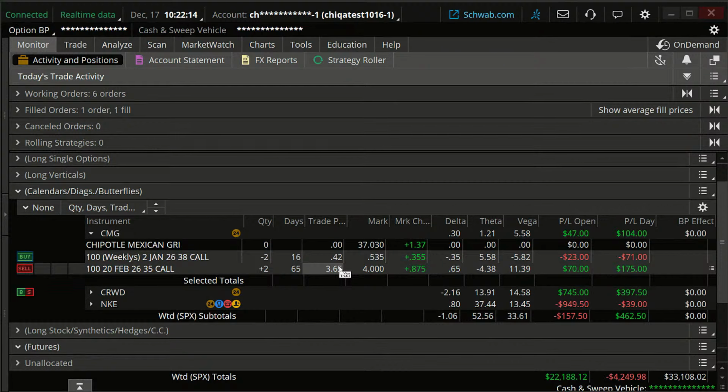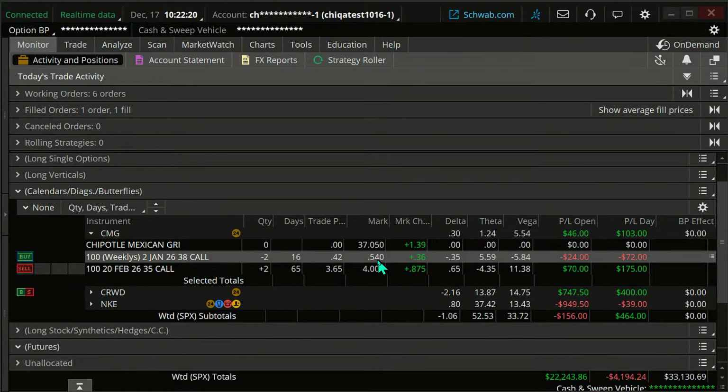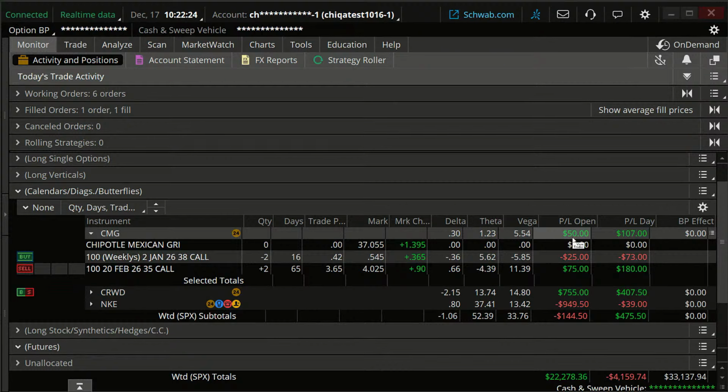Sounds reasonable. This has gone up though. It's now at about, instead of $3.20, about $3.50. So we've made a little money, not that much. You can see that right there, our P&L open. And so we haven't made such a great amount of money that it's like, I'm going to take the money and run, as long as we're still bullish on this.